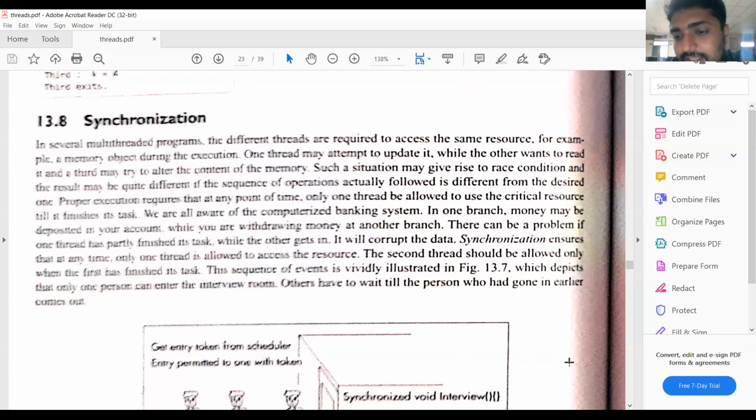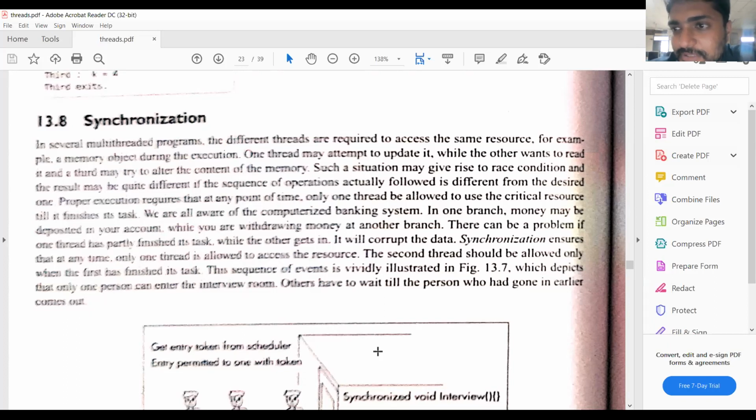The first one is by using the thread class, and then by using the runnable interface, we can create the threads. So threads can be created in two ways, by using the class and by using the interface. The class is the thread class. The interface name is Runnable. Runnable is an interface, and each and every class can implement this Runnable interface.